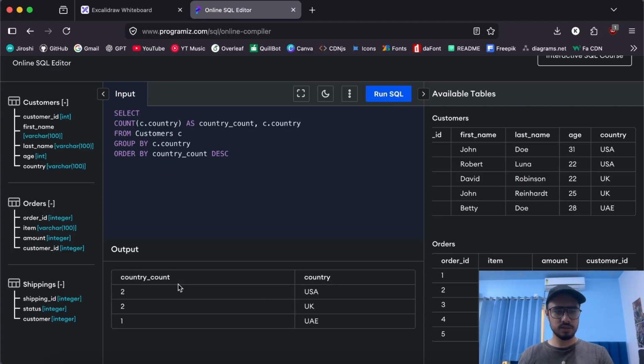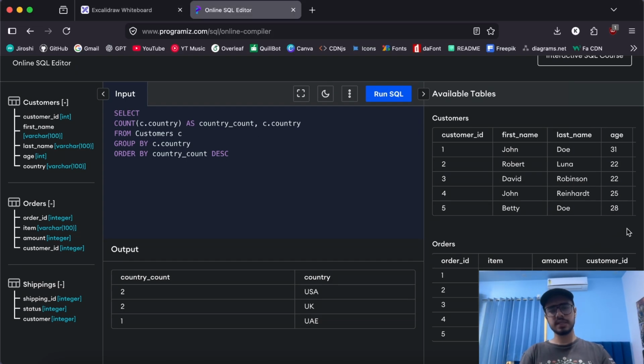When I run the SQL, as you can see, it is inverted now. USA is at the top, UK below it, and UAE at the bottom because it has the lowest count. Now let's take it a step further and try to select a different field. Let's say we want to select the first name. And when I try to select the first name, what do you think will happen?